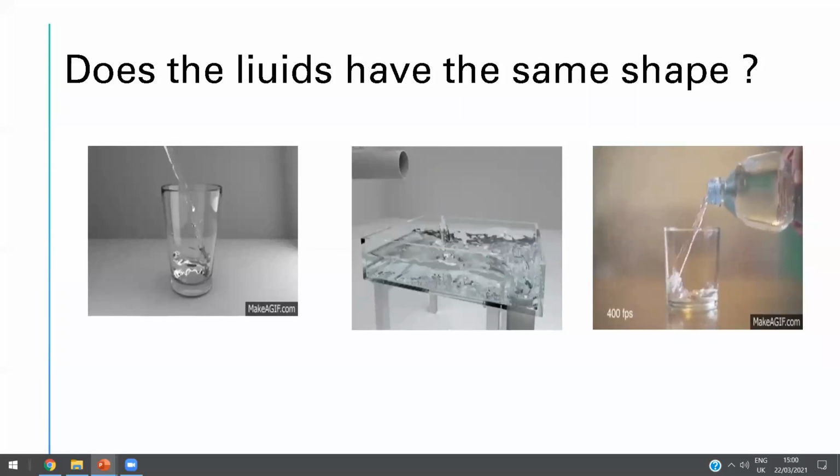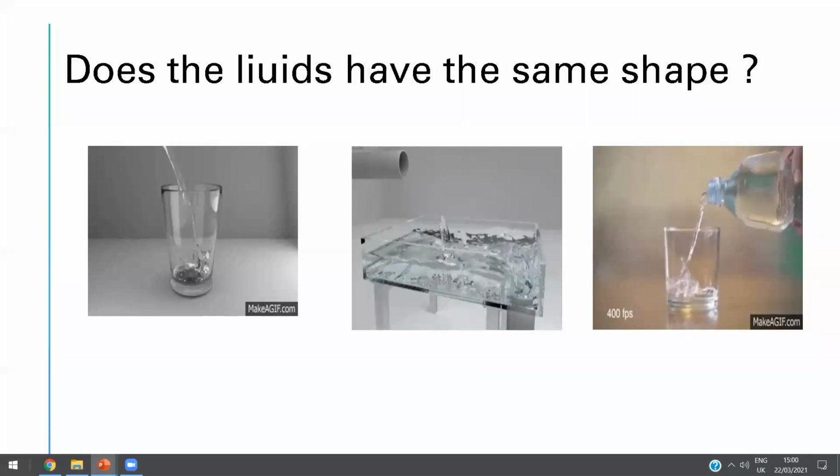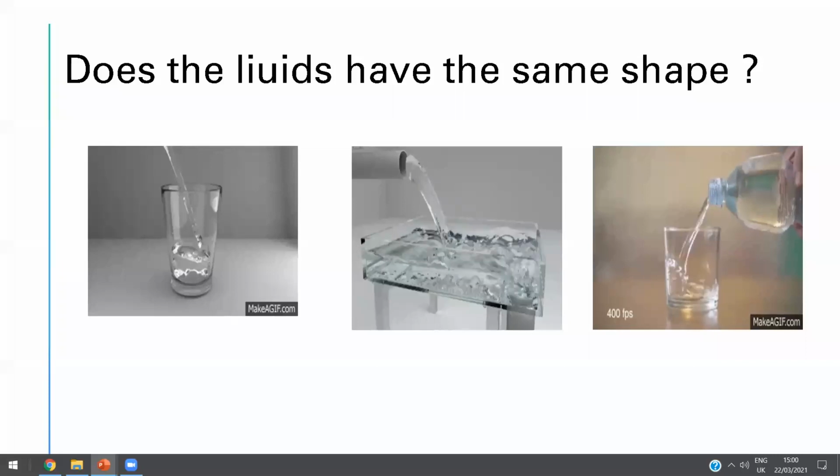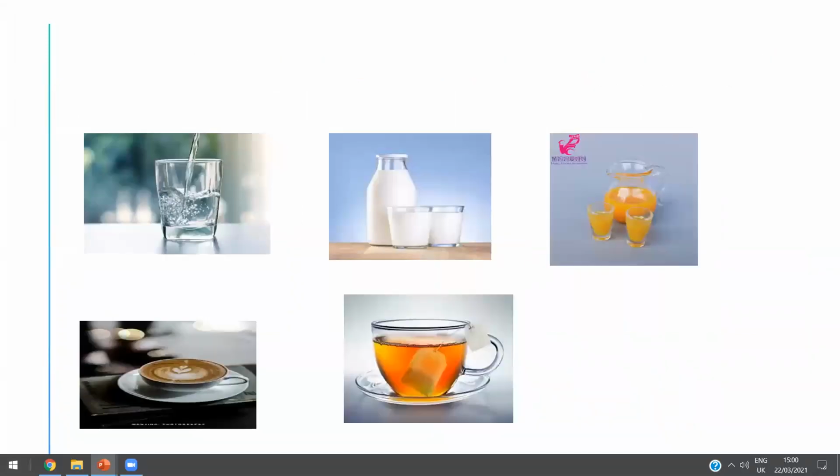Yes, Abdullah. Look around yourself, honey, and give me one example of a liquid. Is the milk a liquid or no? How no, honey? If you pour this milk, it takes the shape of this cup.